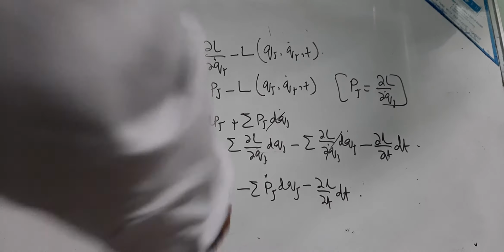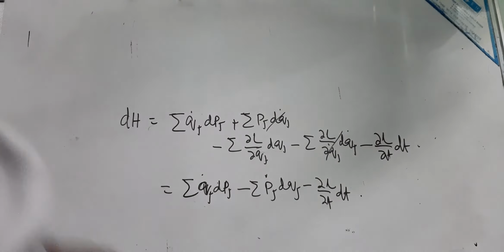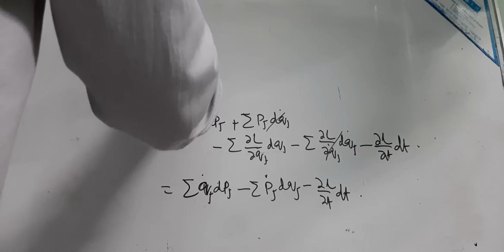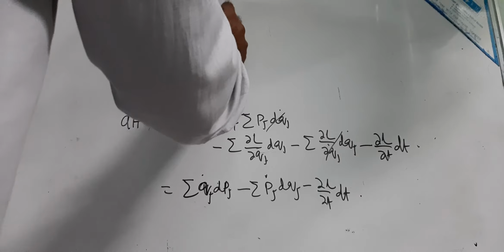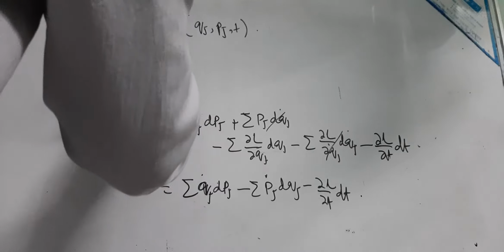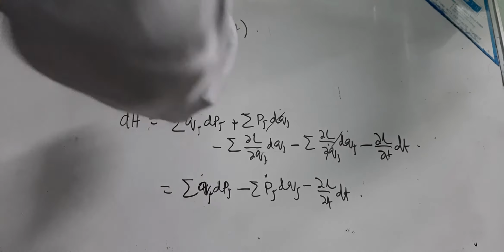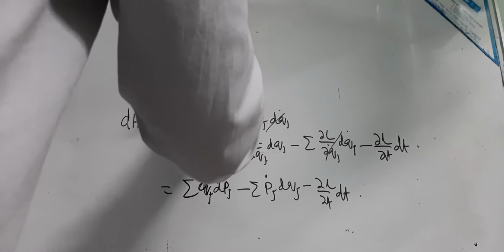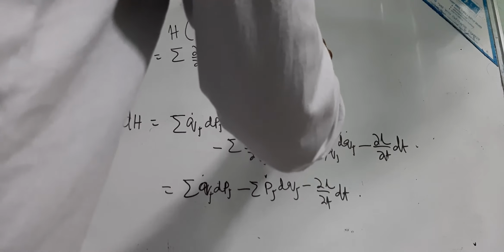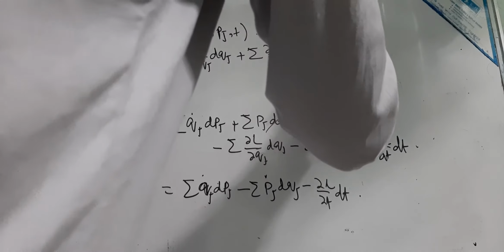So next, what do you get? The Hamiltonian H is a function of generalized coordinate, momentum, and T. So therefore dH can be written as summation del H by del Qj into dQj plus summation del H by del Pj into dPj plus del H by del T into dt.